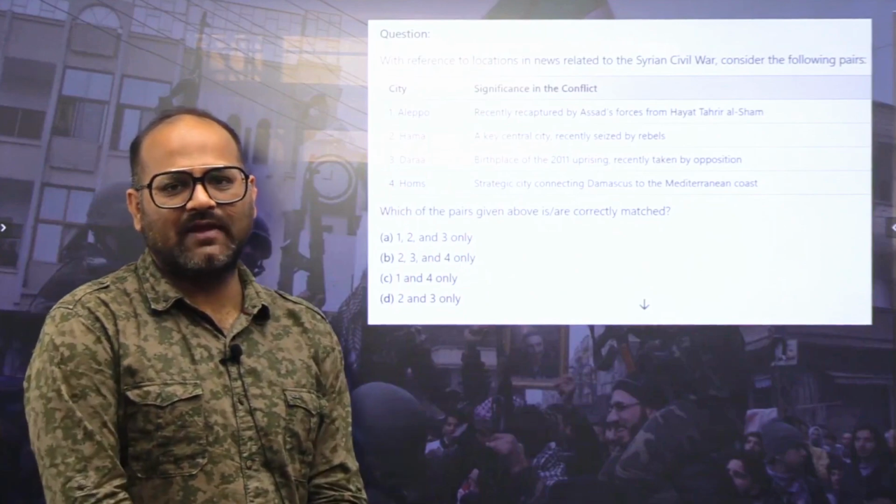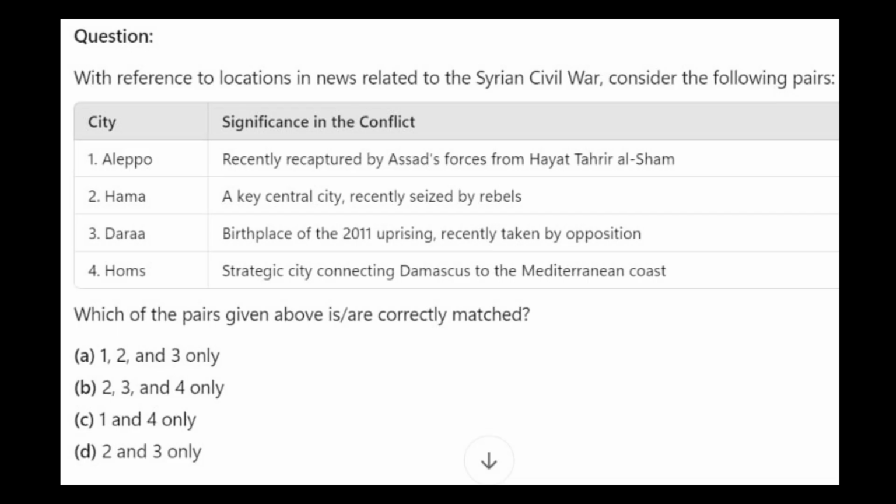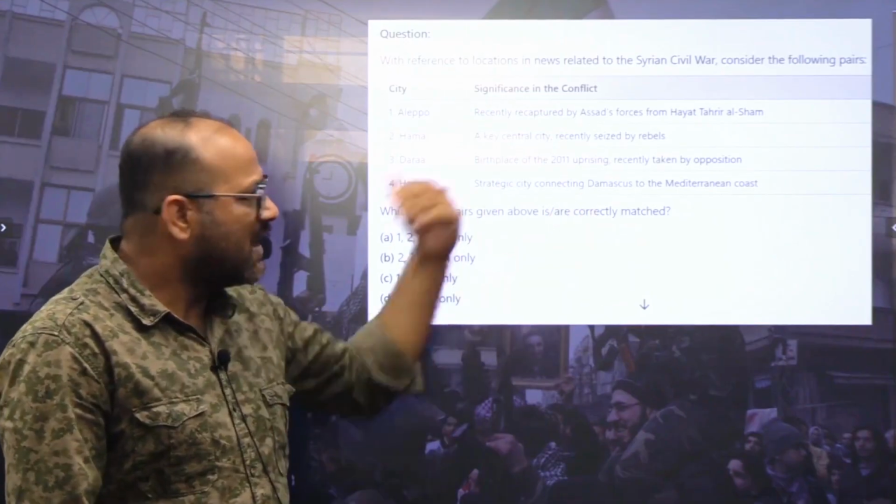Now if we will have a look at this question, then it will be easy for us. For example, Homs, strategic city connecting Damascus to Mediterranean coast, we have seen. Dara, birthplace of 2011 uprising recently taken by opposition, correct. Hama, a key central city recently seized by rebels, yes. Idlib, agar Idlib bhi diya ho to option mein, then you know what would be the answer. Aleppo, recently captured by Assad's forces from Hayat Tahrir al-Sham, this is wrong, this is ulta, right? This is opposite. Here, recently it has been captured by HTS from Assad forces.